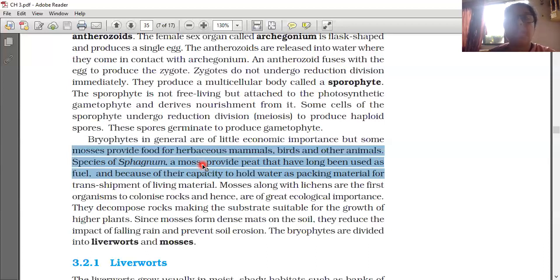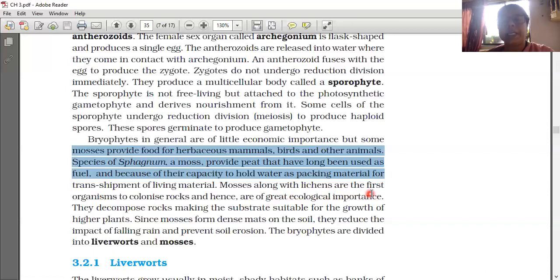Transfer of material through a ship is called transshipment. Since something is being transferred through the ship, there is a chance of water, so this peat, having the capacity to absorb water, is used as an absorbent or packing material for transshipment of living material.